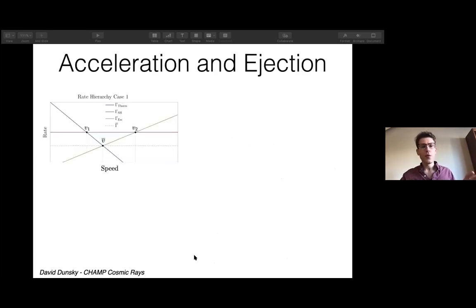All right. So with these 3 rates in hand, let's see exactly how they interact and are related to determine the shape of the accelerated champ spectra that we would see on Earth.